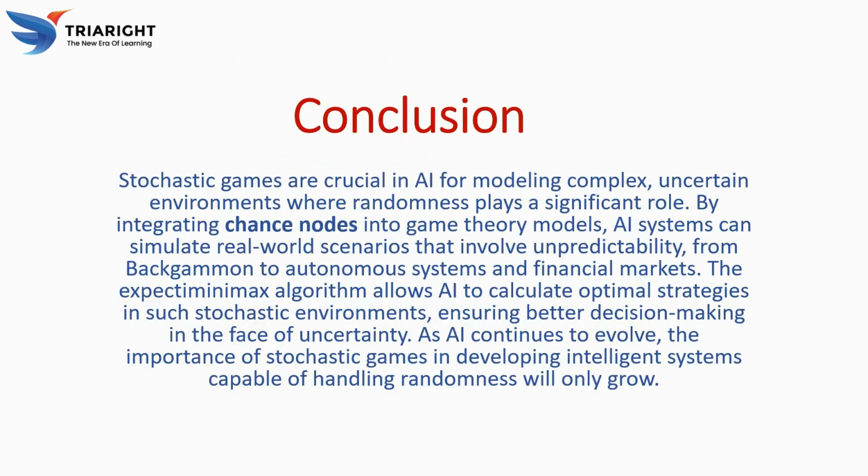So, conclusion: stochastic games are crucial in AI for modeling complex, uncertain environments where randomness plays a significant role.